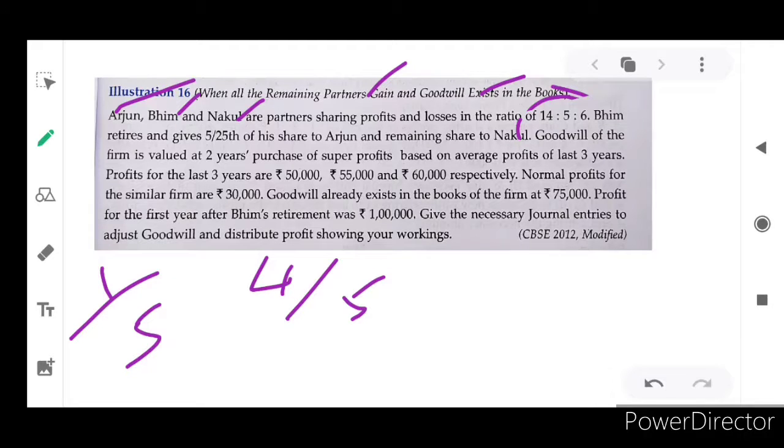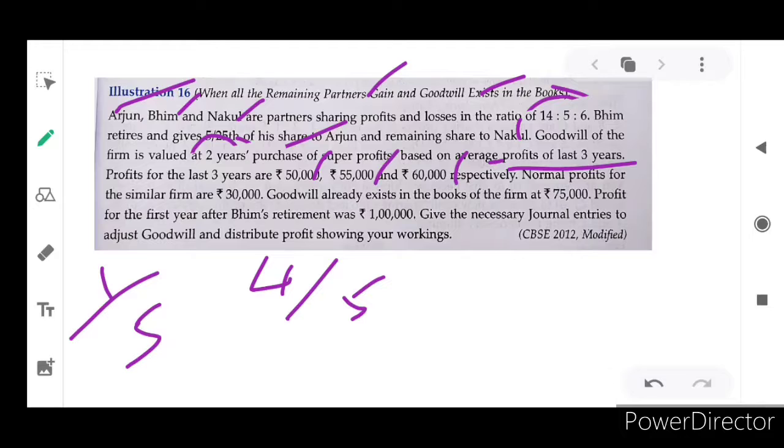Goodwill of the firm is valued at 2 years purchase of super profit, based on average profit for 3 years. Profit for the last 3 years is rupees 50,000, 55,000 and 60,000 respectively. So 3 years profit already they have given.